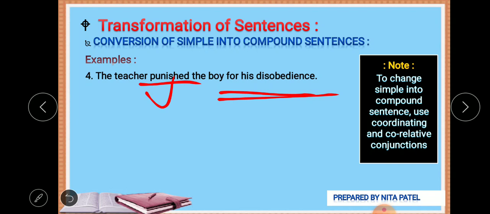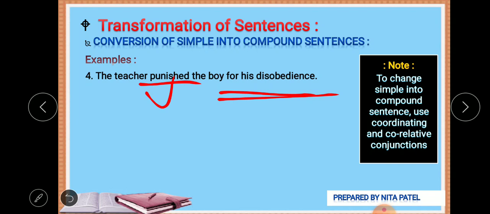So we can say that the boy was disobedient, and so the teacher punished. That is the reason. The boy was disobedient, so the teacher punished.